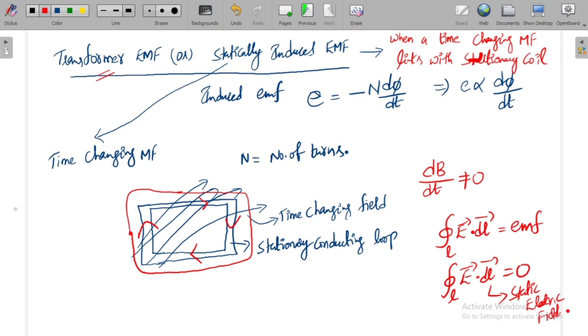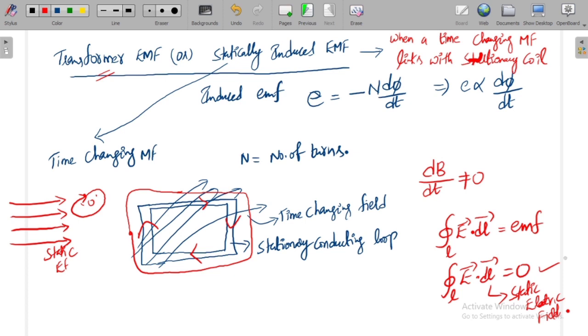When in the region you have a static electric field, which is not changing with respect to time, and you move from one place to another by following a closed path, this work comes out to be 0. That is why we got this integration as 0 in electrostatics.